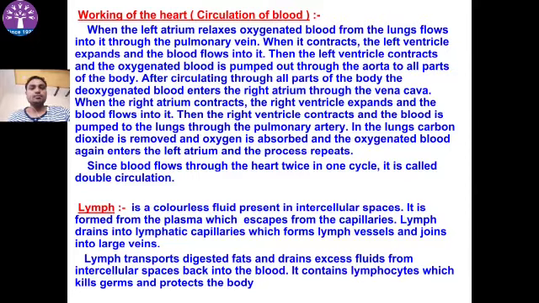Since the blood flows through the heart twice in one cycle, it is called double circulation. So humans have a double circulation system. Another circulatory system in our body is lymph. It is a colorless fluid present in the intercellular space. It is formed from the plasma which escapes from the capillaries. Lymph drains into the lymphatic capillaries, which form the lymph vessels and join into larger vessels. It carries hormones, lymphocytes, etc.